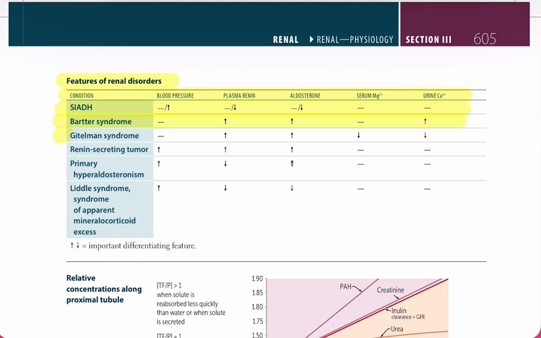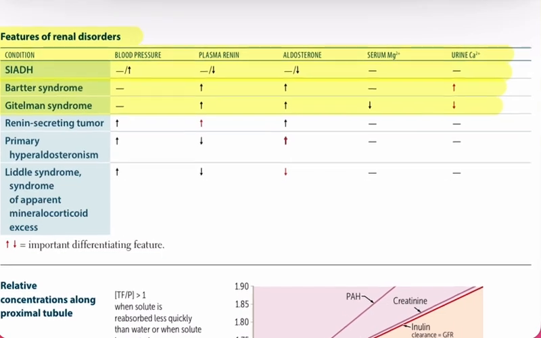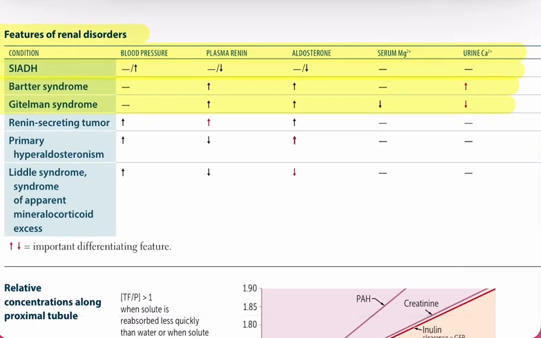Gitelman syndrome. Blood pressure is normal. Plasma renin is increased. Aldosterone is increased. Serum magnesium is decreased. Urine calcium is decreased. Renin-secreting tumor. Blood pressure is increased. Plasma renin is increased. Aldosterone is increased. Serum magnesium is normal. Urine calcium is normal.